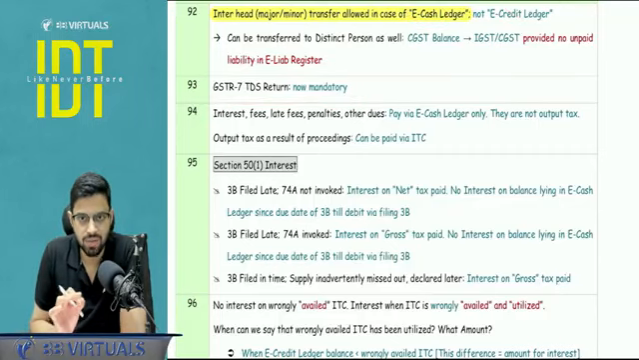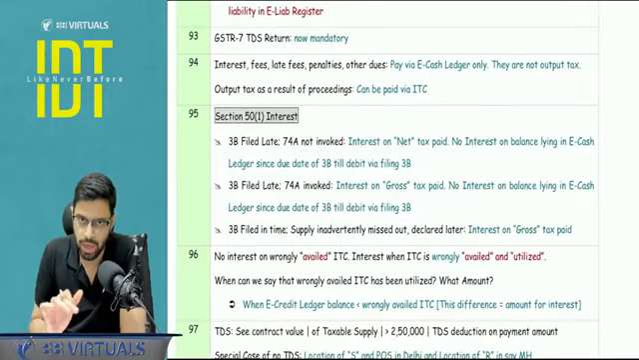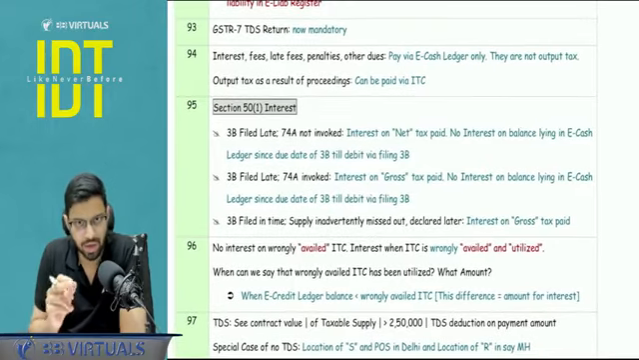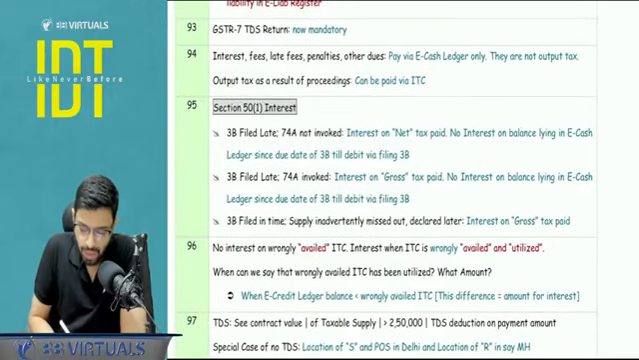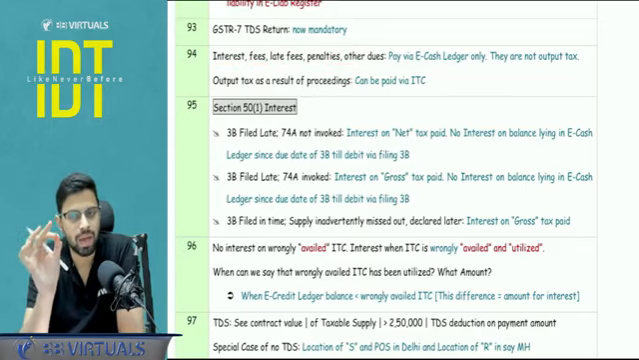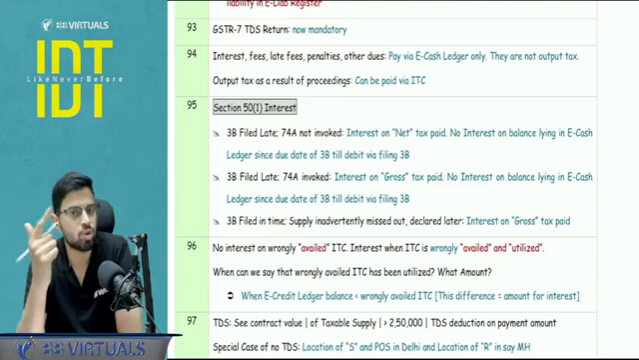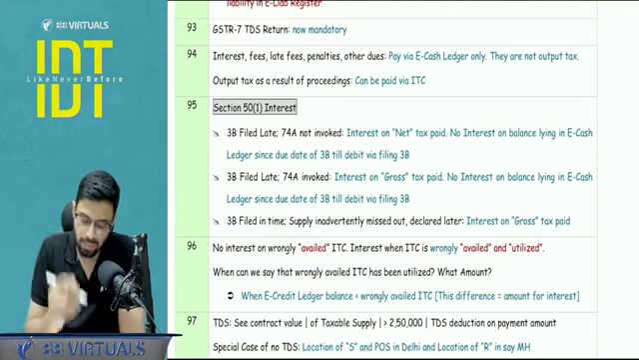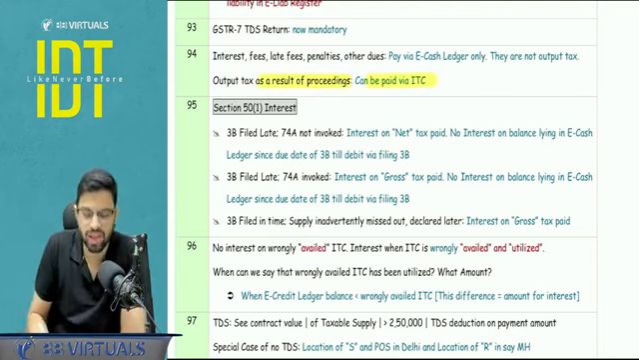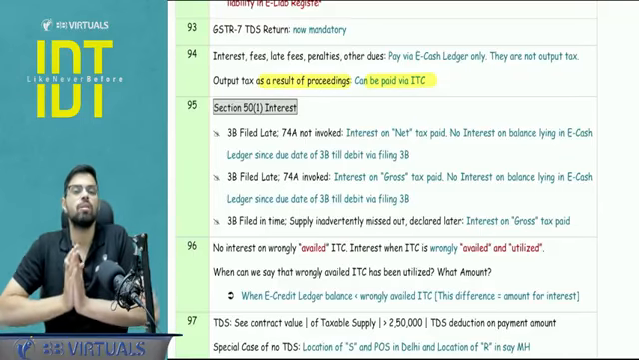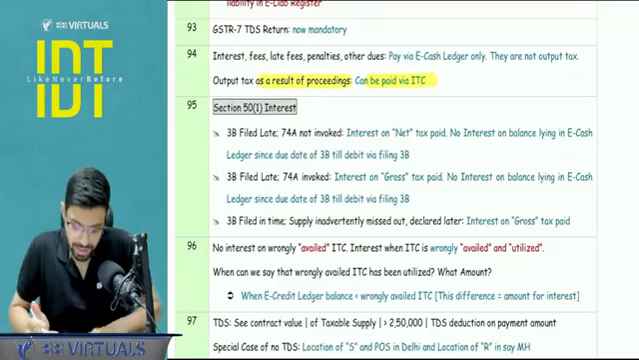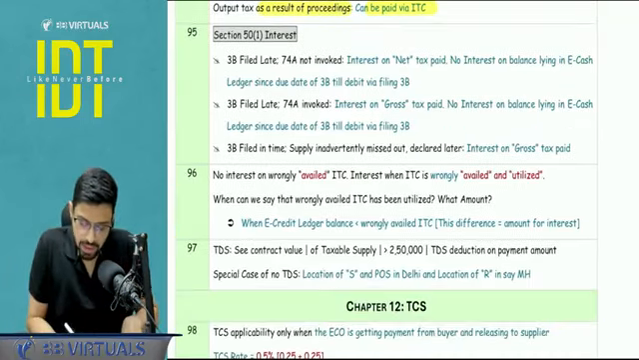TDS return GSTR-7 is now mandatory. Pay attention to it. Earlier it was not mandatory. So a nil return, if there is no deduction, you have to file. Interest, fees, late fees, penalty, all other dues, you have to mandatorily pay via the e-cash ledger because they are not output tax. ITC I can use to pay output tax. The output tax can be a result of proceedings also. It's fine, I can still use my ITC to pay because technically it is still output tax. Okay, now moving on to the next one.